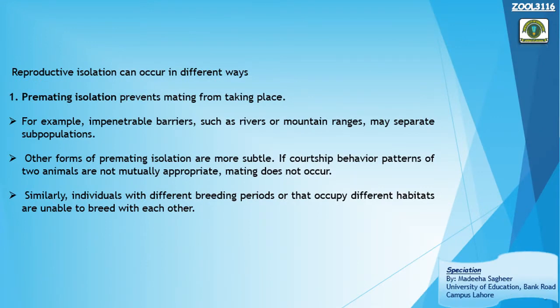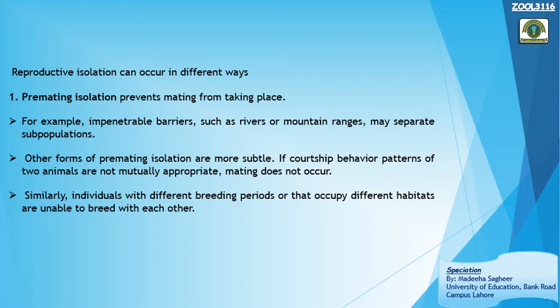Now, the ways in which reproductive isolation takes place. There are majorly two ways, pre-mating and post-mating, but these two different kinds of reproductive isolation you have comprehensively studied in your previous lecture on isolation, right? So here I'm just going through them briefly, to make you memorize the ways of reproductive isolation which you have already studied in the topic of isolation.